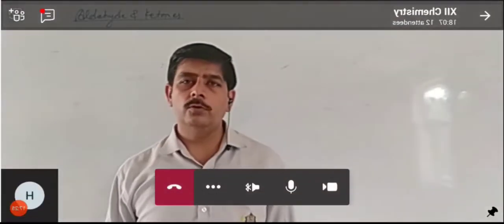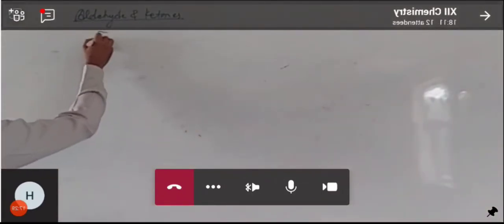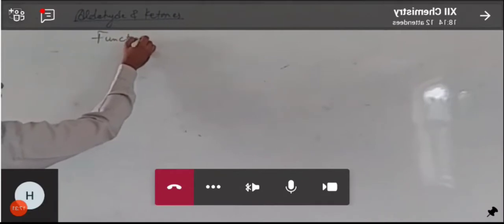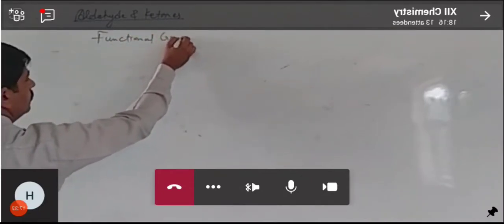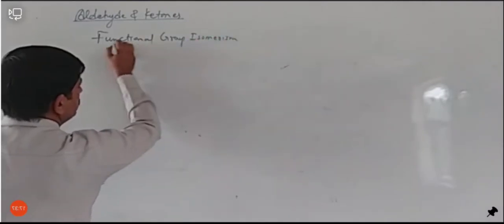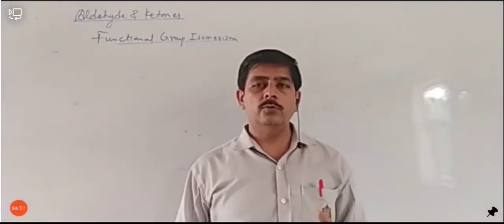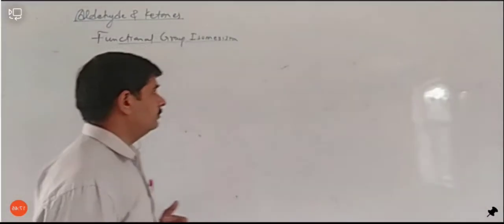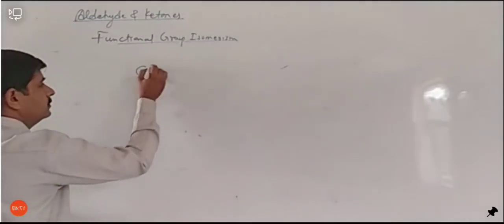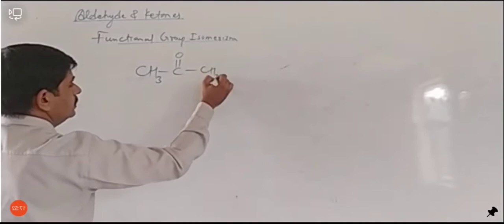Let's see the functional group isomerism. Functional group isomerism is shown by aldehyde as well as ketone. Both show functional group isomerism. If we take the example of ketone, suppose we have CH3, CO and CH3.